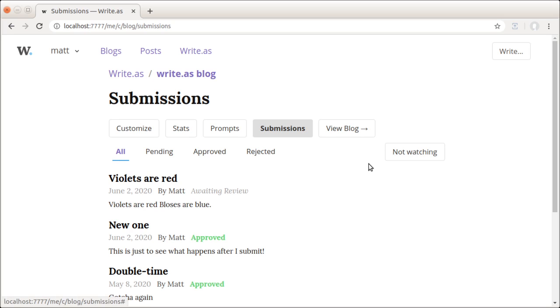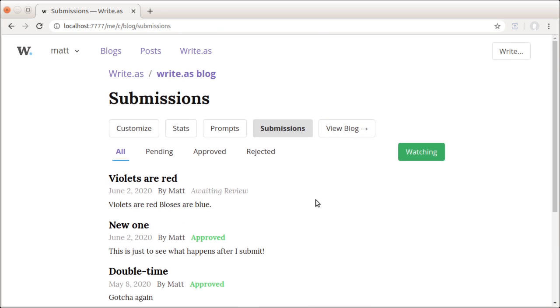So if I wanted to receive new notifications for the Write.as blog, I would simply click this and I would know I'm now watching for new submissions. This is great for larger teams who have multiple blogs in their organization. They can actually go through and different people can set which ones they care about and which ones they don't need to be notified about.